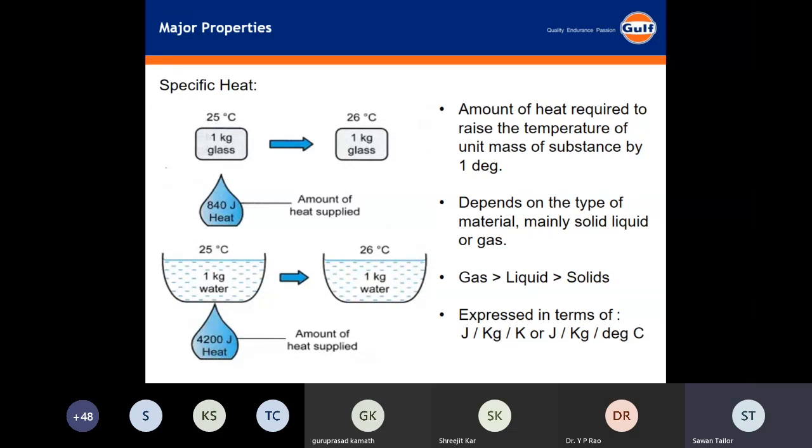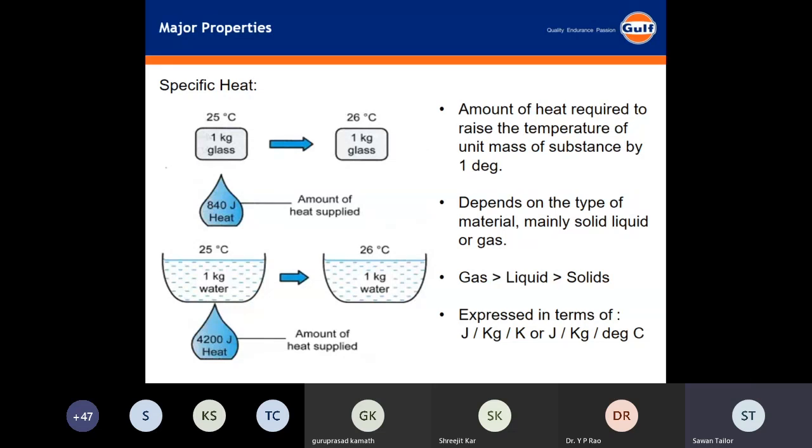What does that mean? First, these are two different states: glass is in solid state and water is in liquid state. Now again, when the temperature increases, there is a separation between the molecules, and the specific heat will again increase.